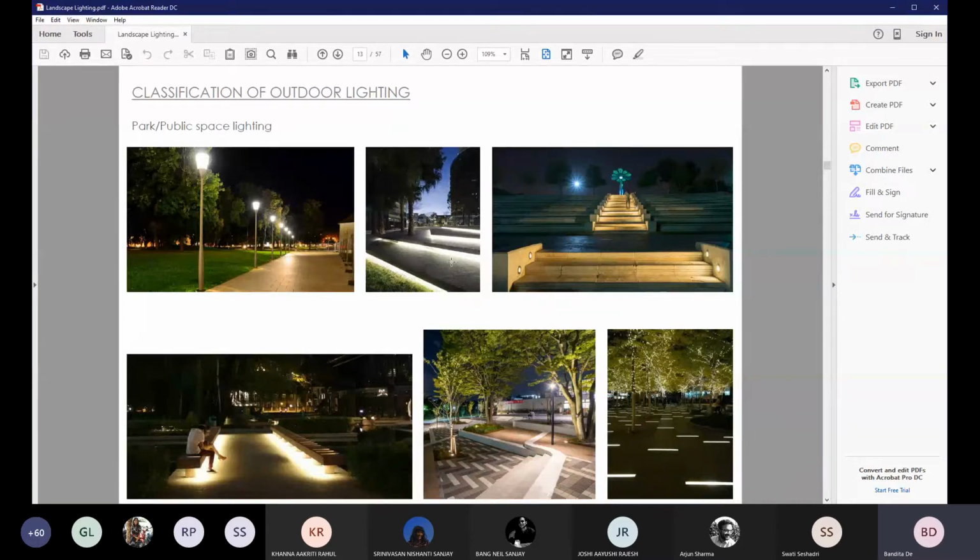You'll have a lot of spaces where you would want people to come and use and sit, but at the same time you wouldn't want them to be over bright. So concealing lights under steps or treads can be used, where it creates light but at the same time doesn't over glare the space.